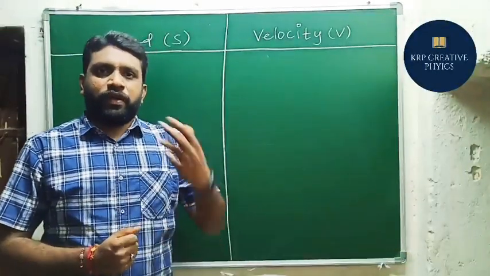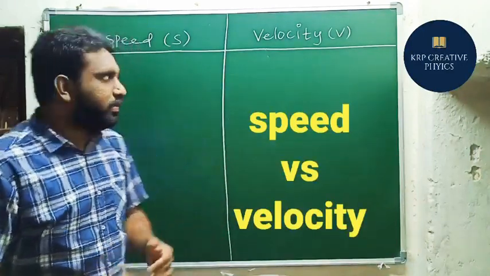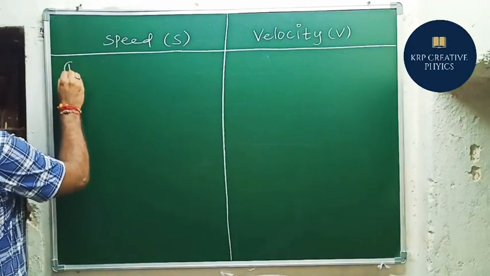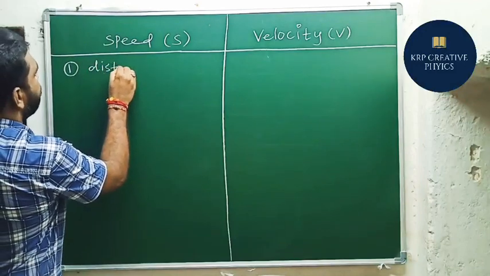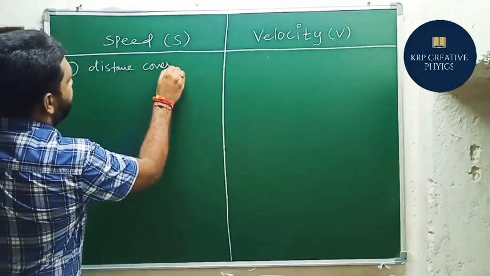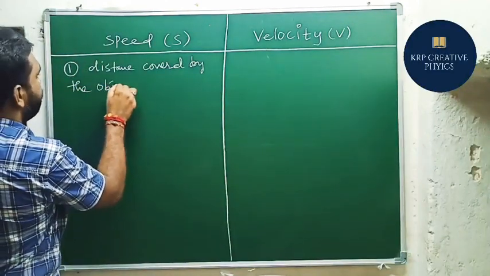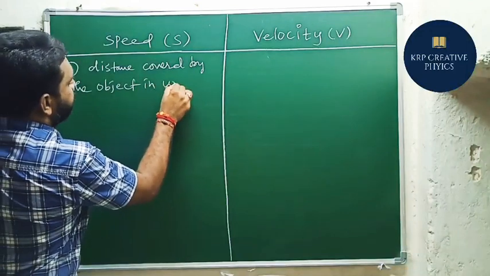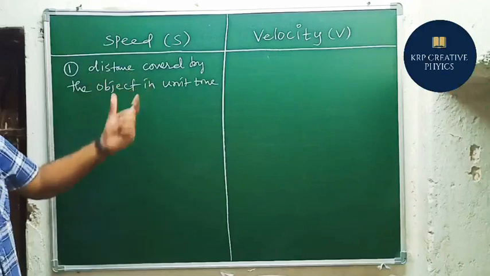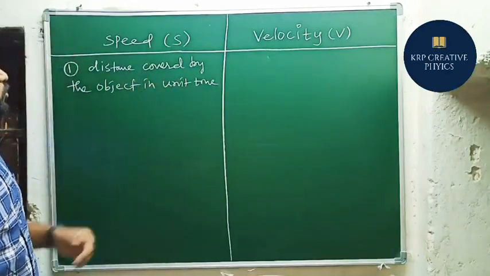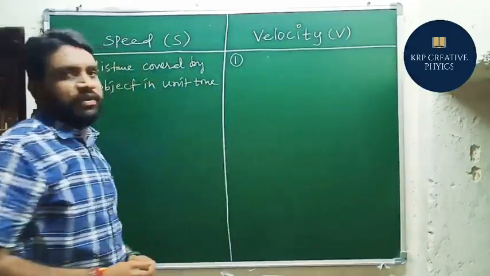Okay friends. Now we are going to learn the differences between speed and velocity. First we will consider speed. How can we define the speed? Speed is the distance covered by the object in unit time. So that is the definition. Next, if we consider velocity, how can we define the velocity here?